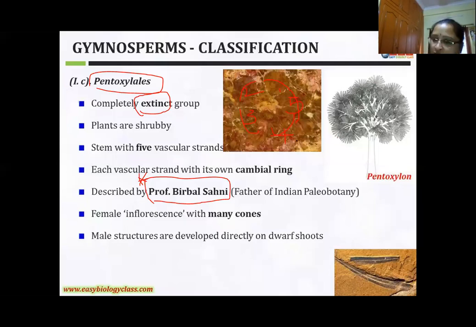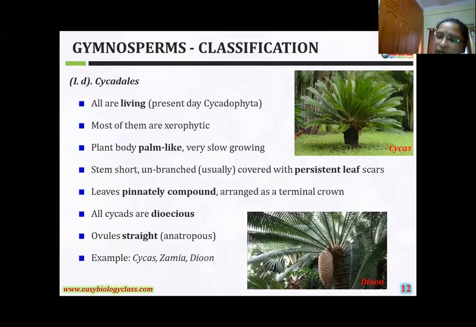In the Pteridospermales, some are living forms, some are fossils. The second order Bennettitales is a totally extinct plant, and Pentoxylales is also a totally extinct plant. The last order Cycadales is a living form. Now you can observe these plants, cycas plants, and at present this is called Cycadophyta.